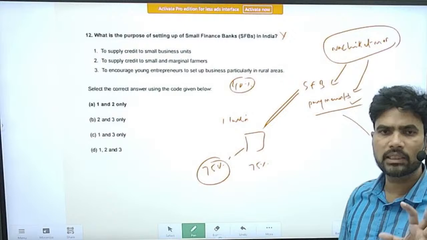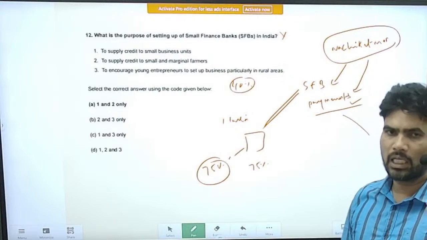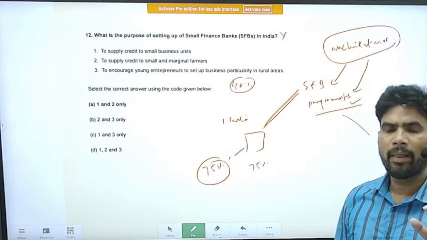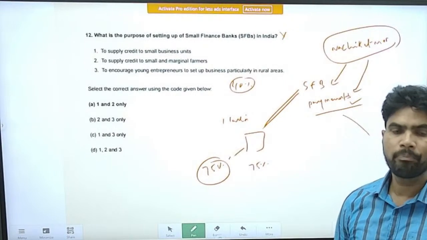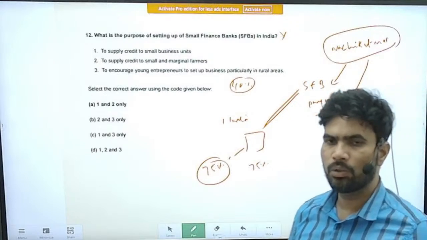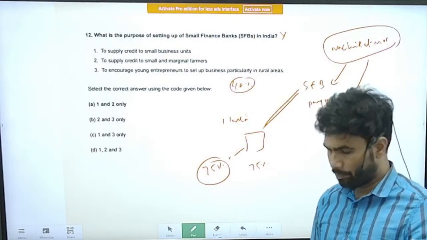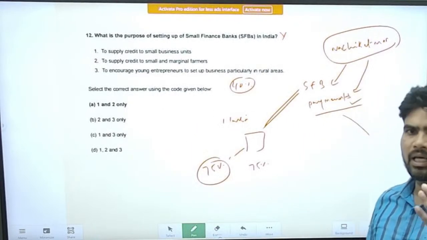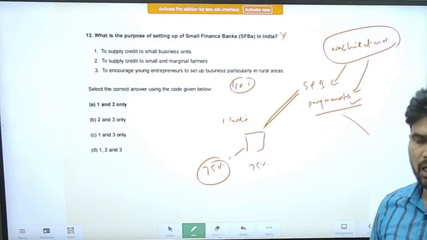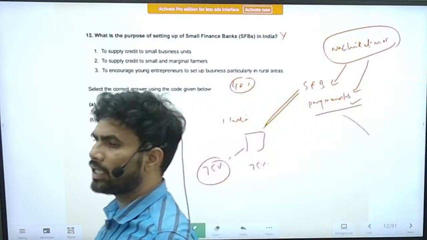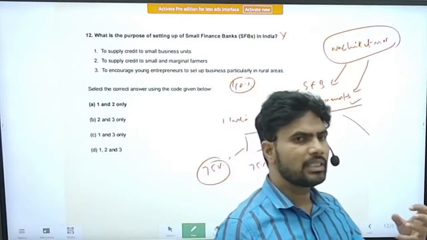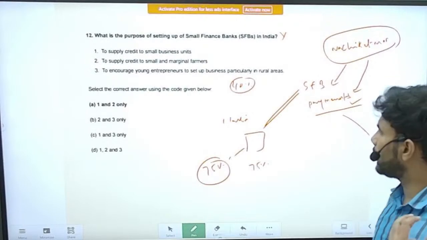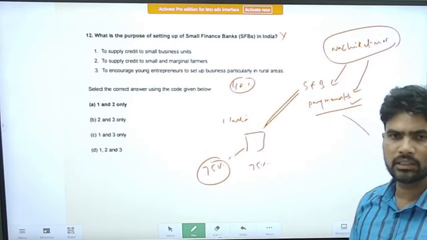Priority sector lending means certain sectors have been identified as priority. So advances to those sectors or sections are known as priority sector lending. Loans to scheduled caste and scheduled tribe people, loans to agriculture, right? Loans to house construction. Later, many things have also been added. So now the investments in green technology are also considered as priority sector lending. So this is the concept of priority sector lending. For small finance banks, it is 75%.